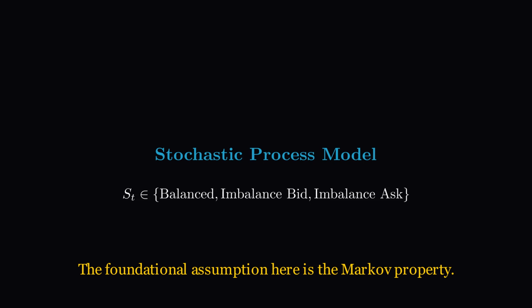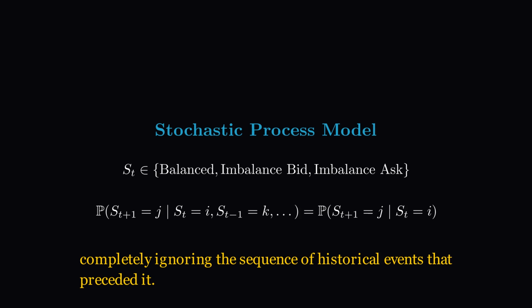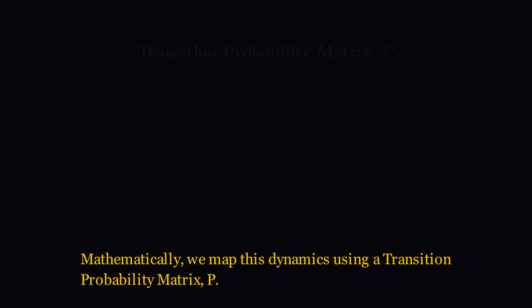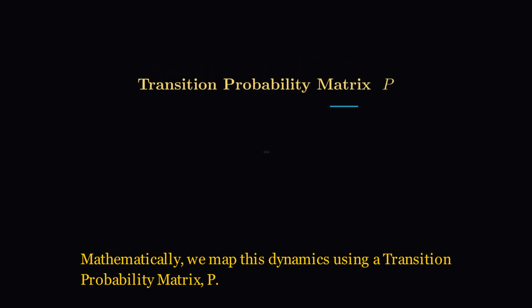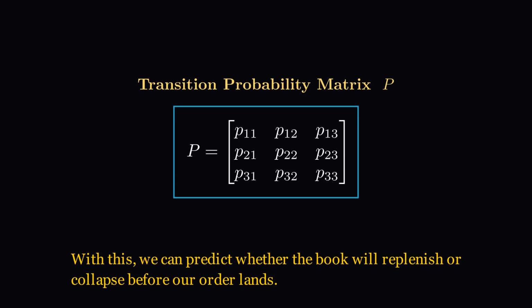The foundational assumption here is the Markov property. The probability of transitioning to a future state depends entirely on the current state, completely ignoring the sequence of historical events that preceded it. Mathematically, we map this dynamics using a transition probability matrix, P. Each element in this matrix represents the exact probability of shifting from state i to state j. With this, we can predict whether the book will replenish or collapse before our order lands.